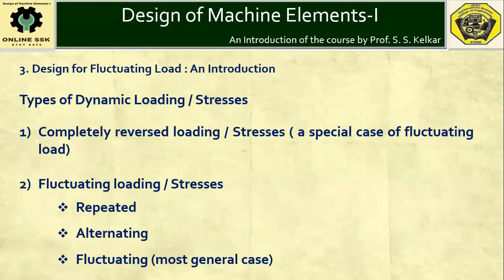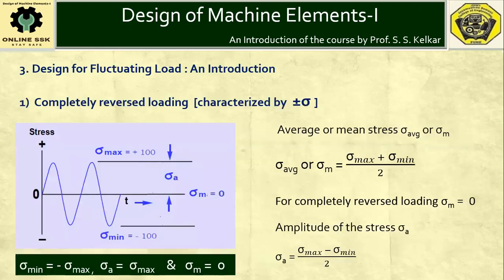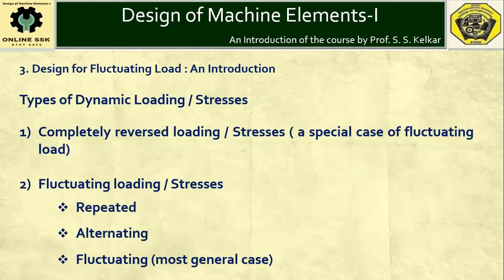machine part. Now there are broadly two types of dynamic loads. Dynamic loads are classified into two broad classifications: completely reversed loading, where the stresses developed are called completely reversed stresses, whereas the other type of loading is fluctuating loading, where the nature of the load is fluctuating or alternating or repeated load. So the broad classification is completely reversed load and fluctuating load.